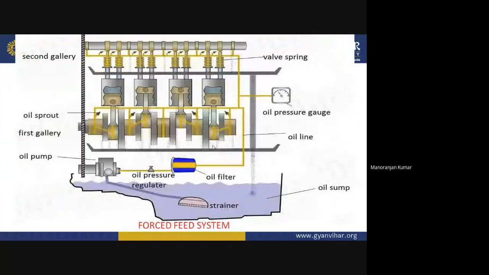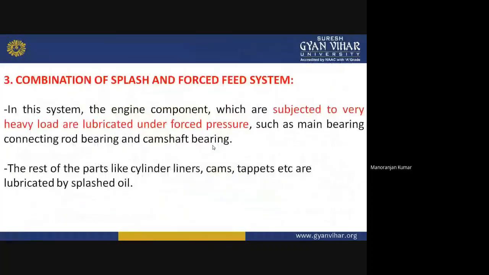So now the third system of lubricating is a combination of splash and force feed. You have seen the first was the splash system, in which all the engine parts were lubricated due to the splashing action of the lubricating oil. That lubricating oil is splashed by the dipper, which is provided at the lower end of the connecting rod. So through that splashing action, all the engine components were lubricated.